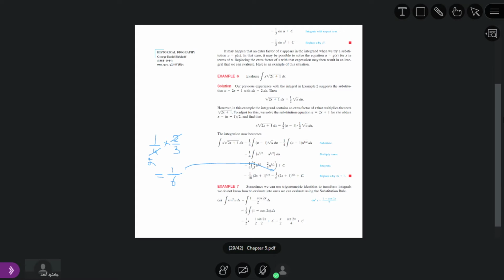I asked you before, for the indefinite integral we must add some constant.